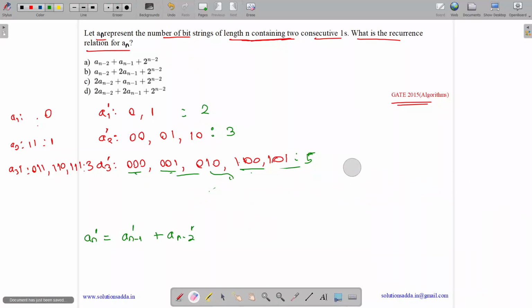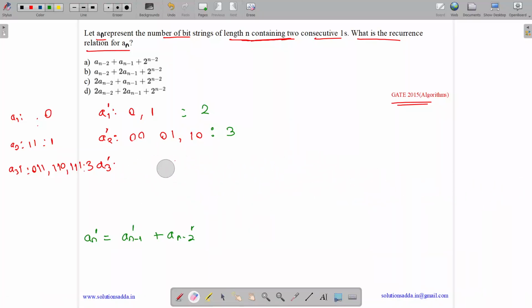This is the complement's recurrence relation. Now we need to find the recurrence relation of our actual an. So how will we do this? For this, we can use this one. So what is A3 dash? How will you find out the number of elements in A3 dash?